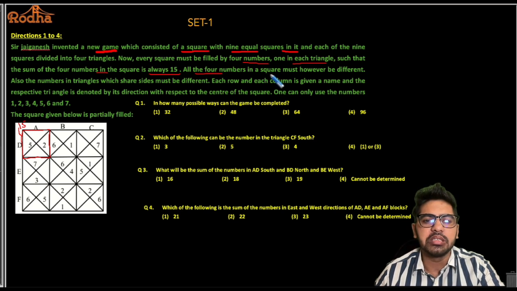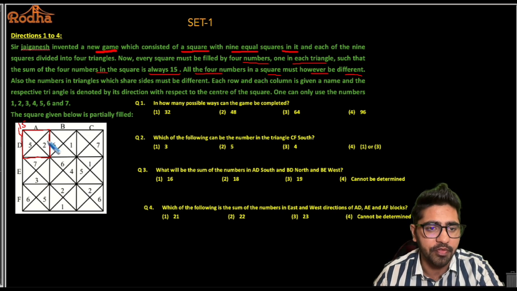All the 4 numbers in a square must, however, be different. So we cannot repeat the numbers. For example, if I have used a 2 here, I cannot have a 2 here, or a 2 here as well. Fine.